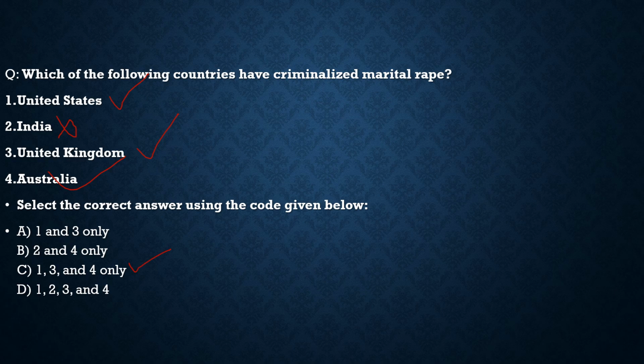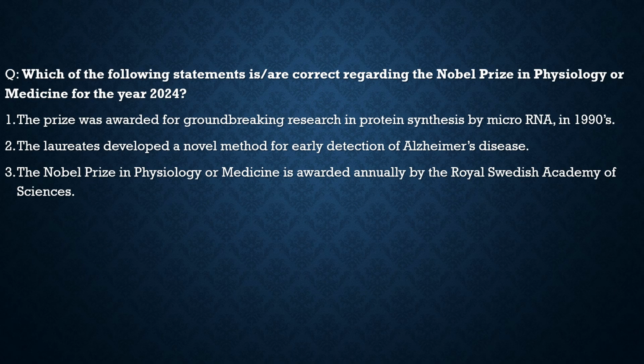With this, let's move to another question. Here the question says, which of the following statements are correct regarding the Nobel Prize in Physiology or Medicine for the year 2024? The first statement: the prize was awarded for groundbreaking research in protein synthesis by microRNA in the 1990s. 100% correct. Statement 2: the laureates developed a novel method for early detection of Alzheimer's disease. No. Statement 3: the Nobel Prize in Physiology or Medicine is awarded annually by the Royal Swedish Academy of Sciences. 100% correct. So with respect to this, the correct statements are statement 1 and statement 3 only.